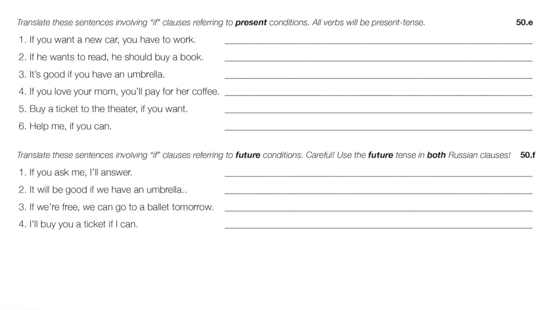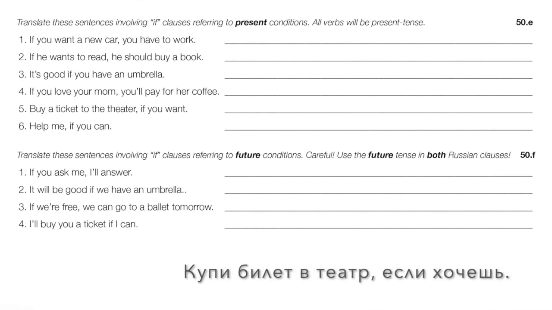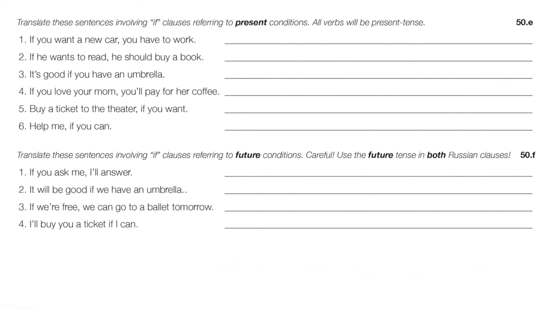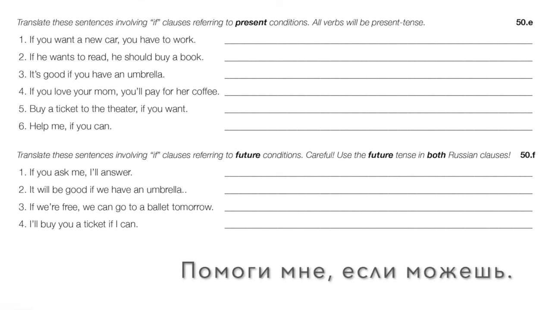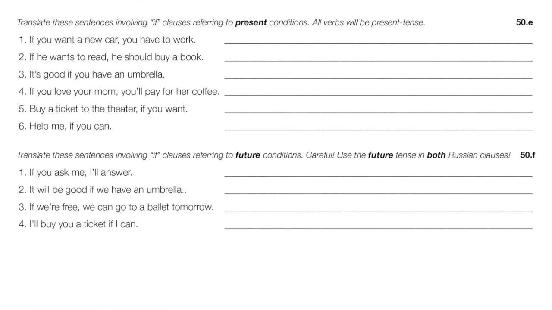Five. Buy a ticket to the theater if you want. Okay, imperative. Купи билет в театр, если хочешь. Right? If you want. Present tense. Help me if you can. Помоги мне, если можешь. Okay, so those are all pretty simple because, again, we're generally talking about present conditions, right? So we got a bunch of present tense verbs.